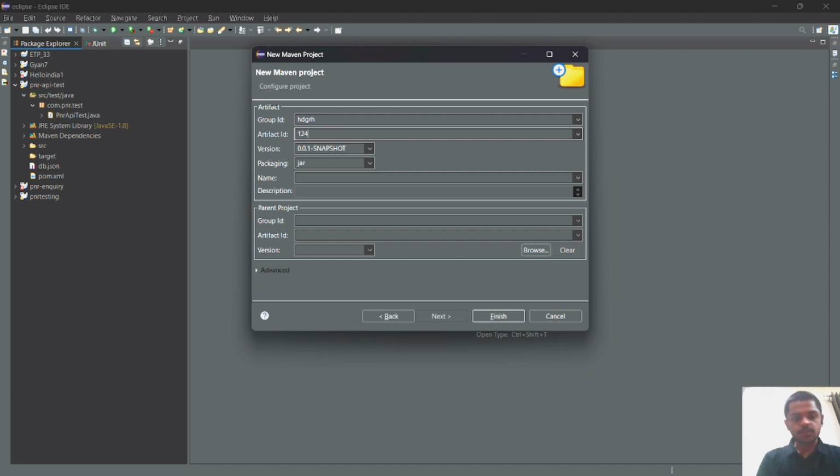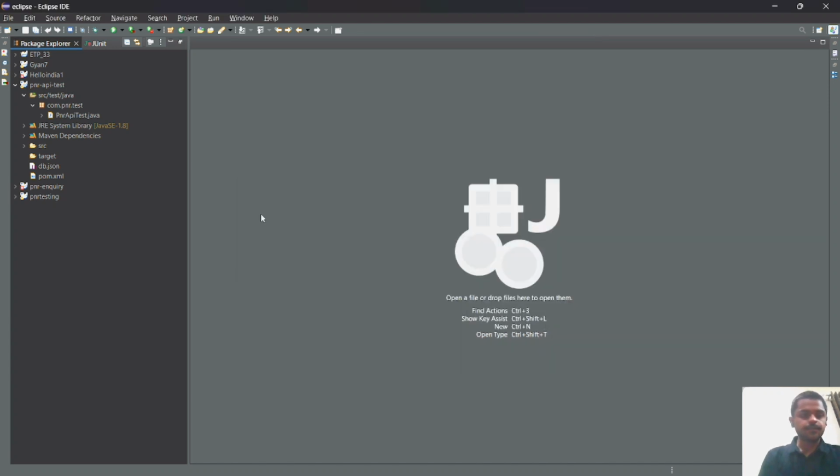Artifact ID 123, PNR provided system, and click on finish. But I've made it beforehand, so I will not create a new one, so I will cancel. After creating, this is my Maven project known as PNR API test.